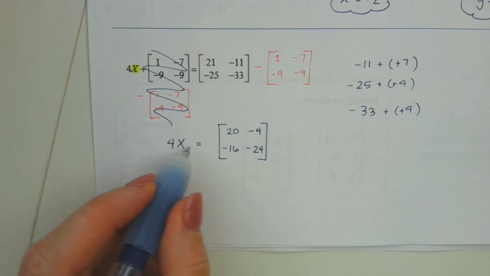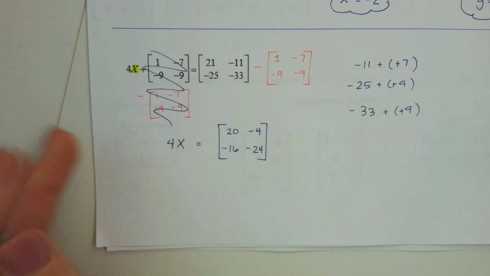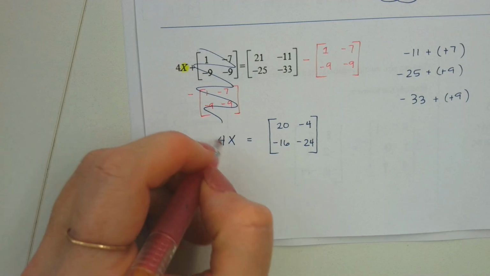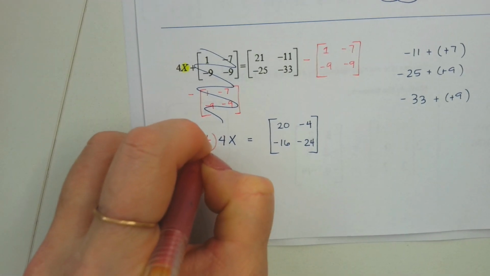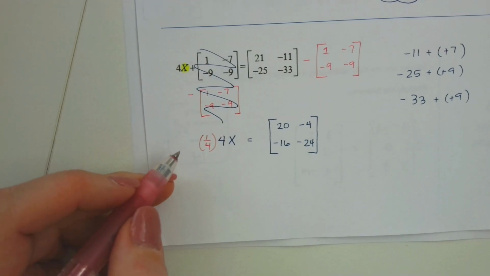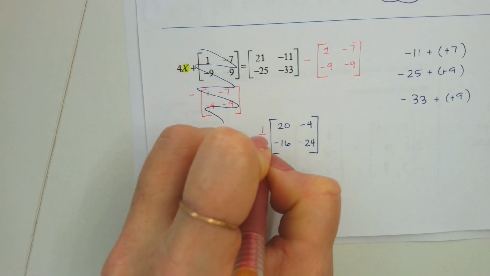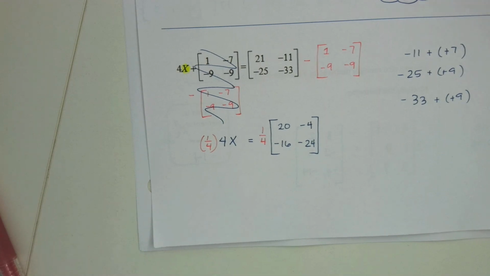Okay, now to get the X isolated, we're going to kind of use what we did on the front side. You remember on the front how we were able to multiply by a scalar? We can do the same thing here. To cancel that 4 on the left, I'm going to multiply by 1/4. But if I multiply this by 1/4, where else do I have to multiply 1/4? On the other side, which becomes a little scalar that we have to distribute.